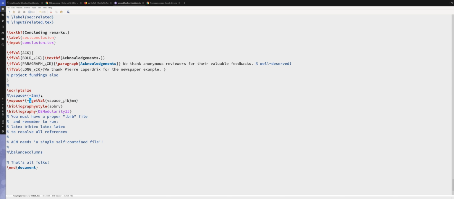So there are different footnotes in the document. Here you can see that I have annotated the footnote with an option. And that's basically the same for the listing stuff.